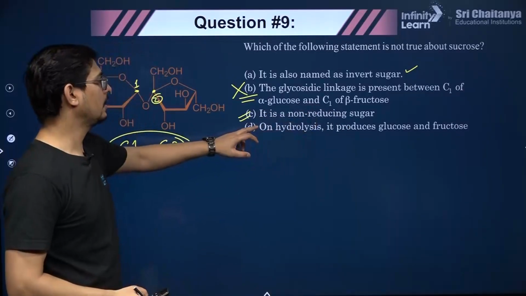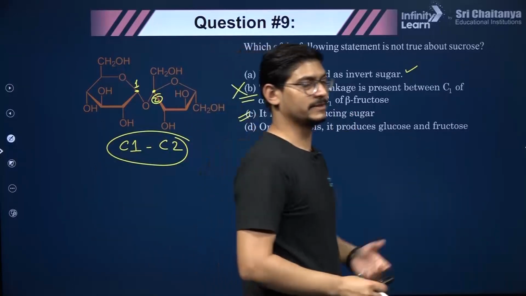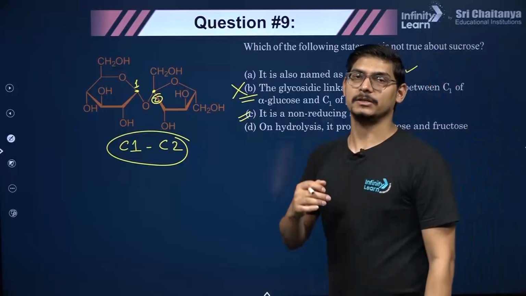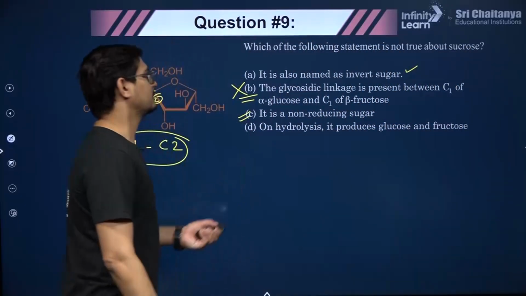It's a non-reducing sugar. On hydrolysis it produces glucose and fructose. Yes, any compound on hydrolysis produces its constituent units, right. So this is the correct answer in this case.